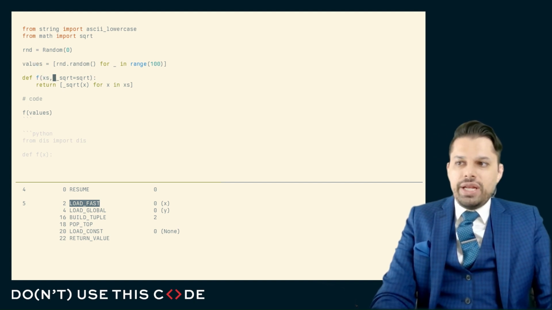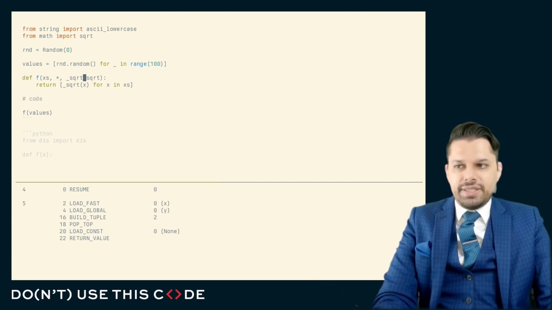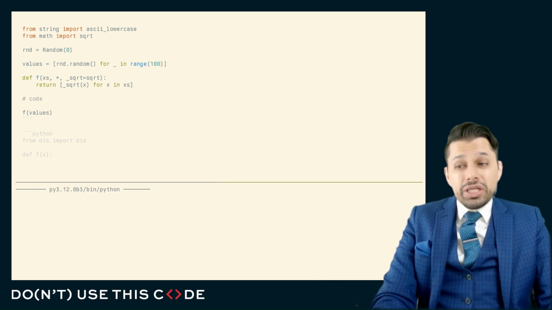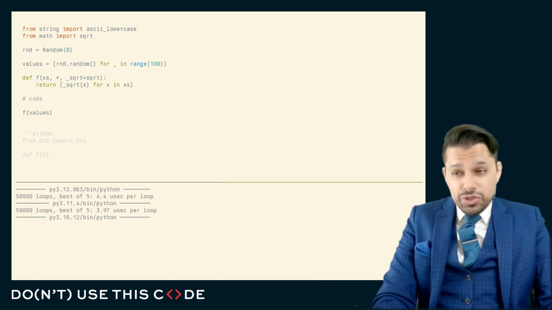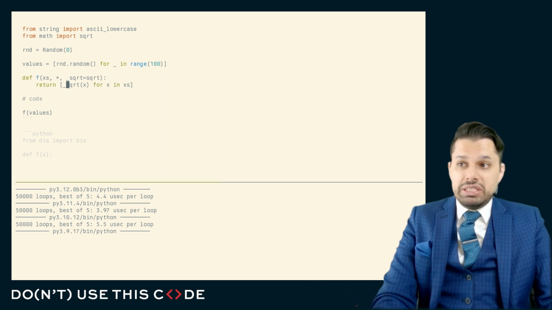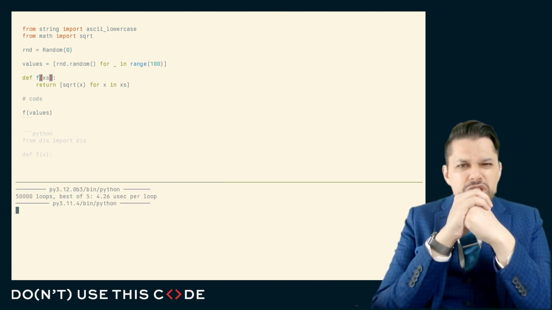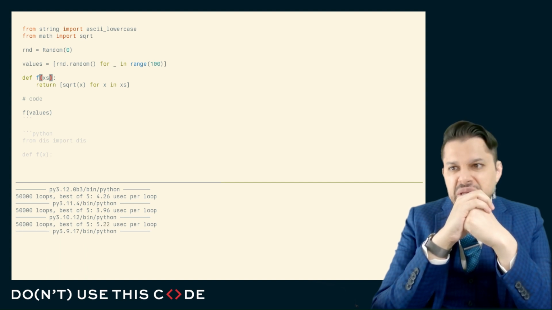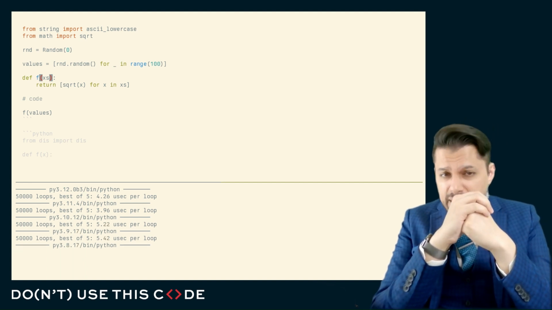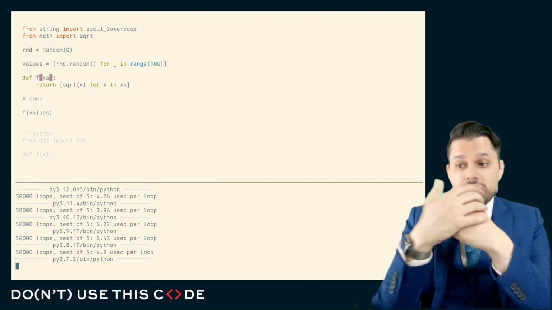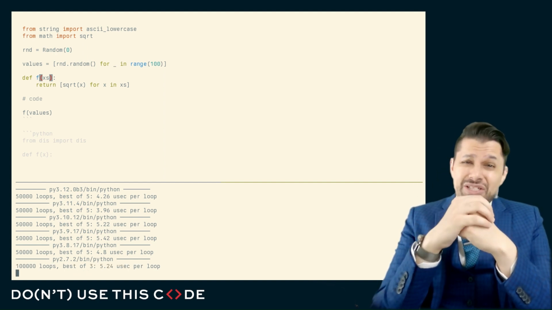Tricks like this, you'll have a default argument, and here, this will just be the local version. And we could do this with a keyword argument just to avoid somebody accidentally passing this in, whatever the case may be. When we look at the speed of this, we may discover that in older versions of Python, this is materially different than in modern versions of Python, 4.4 microseconds. Let's see what it looks like without that trick in play. 4.2 microseconds, the speed up seems to be very minimal. And so at one point in time, somebody provided that suggestion because something was slow, maybe in the Python 2 era, but it's no longer the case.